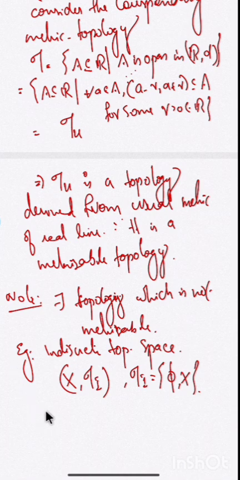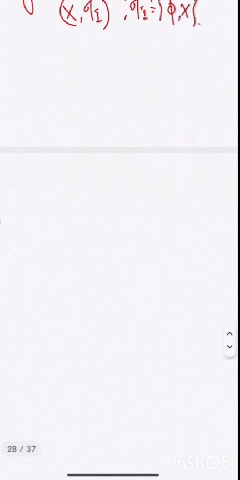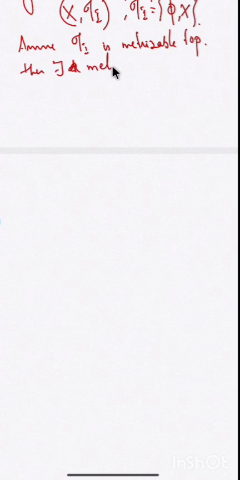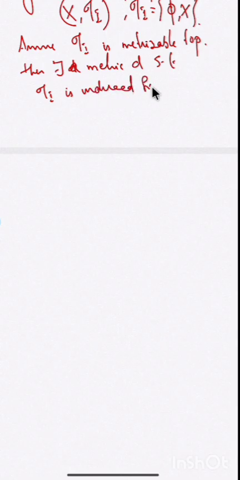To prove it is not metrizable, suppose that this is a metrizable topology. Assume the indiscrete topology tau I is metrizable. Then it should be derived from a metric. Then there exists a metric d such that tau I is induced from the metric d.